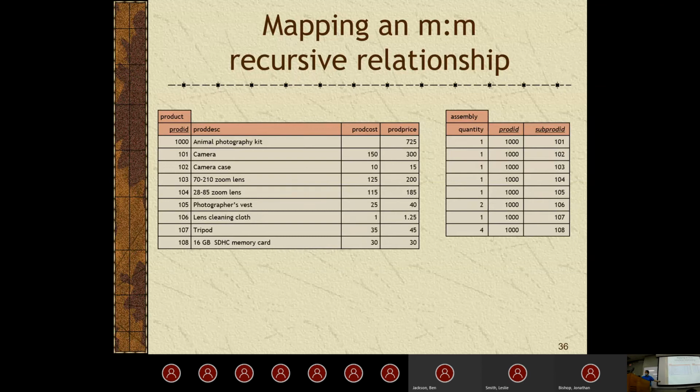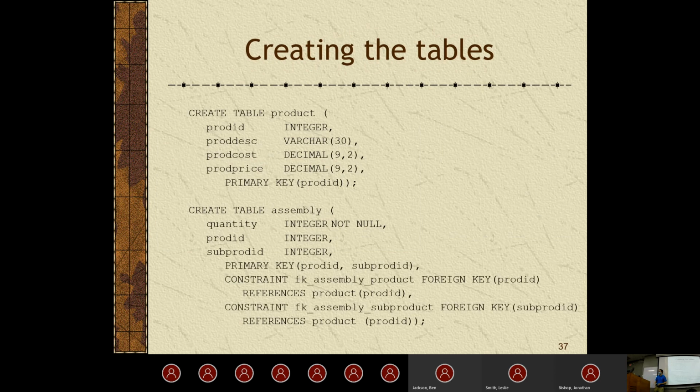Certainly, you're going to have things like a camera. If you look at the product ID 1000, you're going to have the camera case, some sort of zoom lens, some other zoom lens, and this is all inside the 1000 product ID here. So basically, all of this stuff is included within this one item inside the same table. So a little bit complicated, but not too hard to work with, actually.